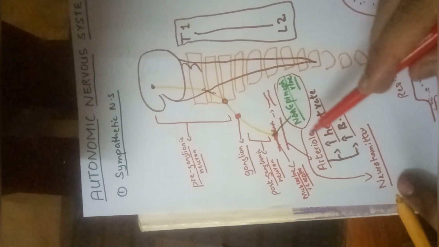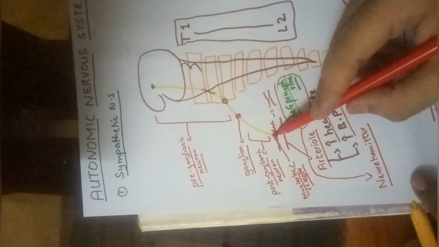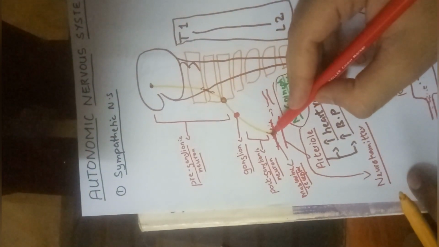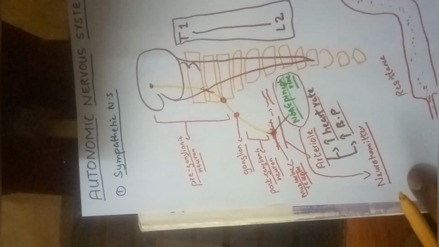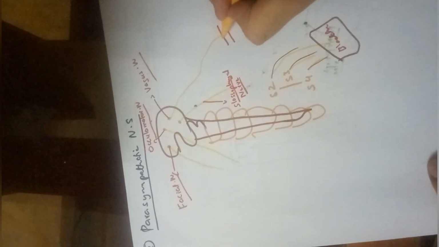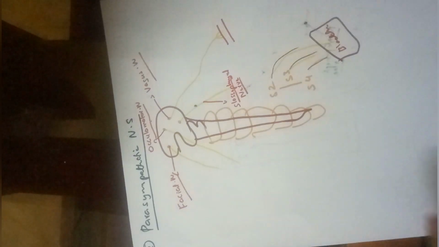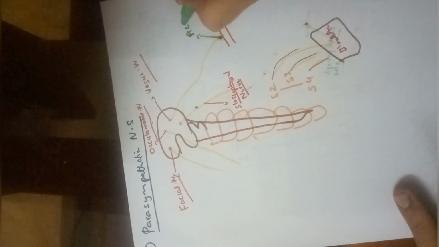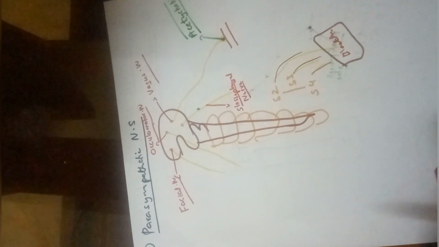Okay, like this one. In the sympathetic nerve, it also innervates the arterioles, and on their receptor, and secretes a neurotransmitter which is known as norepinephrine, and then it increases the heart rate and the blood pressure. So here it also secretes a neurotransmitter, and that neurotransmitter is a very famous one, acetylcholine. Both of them are very famous, acetylcholine and norepinephrine.